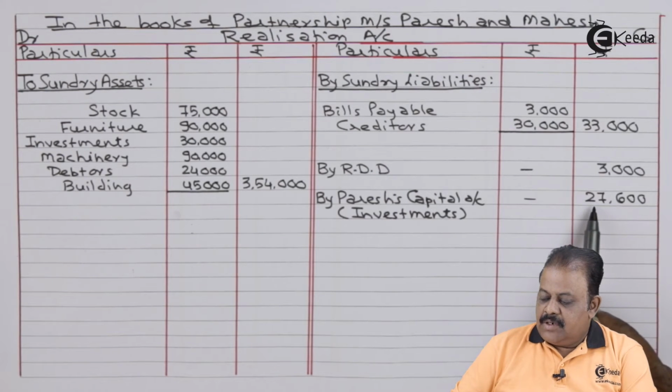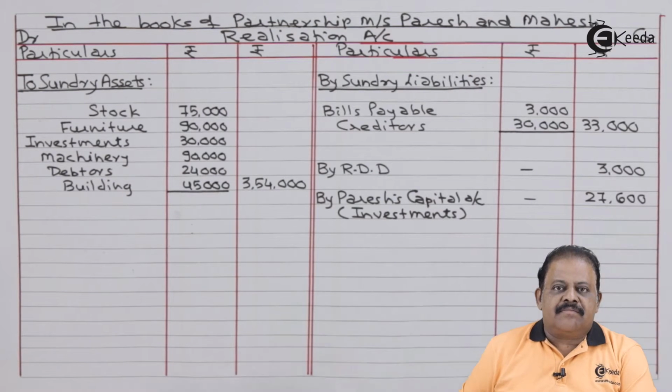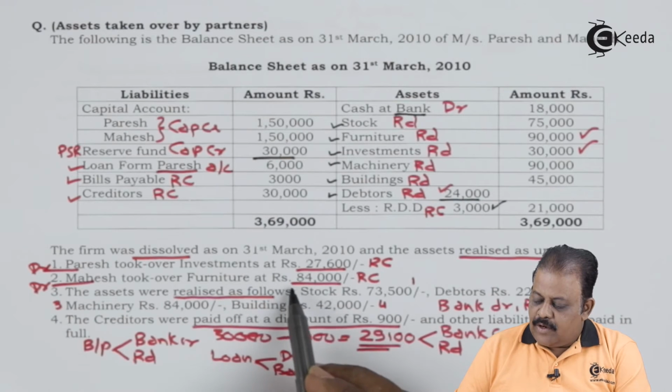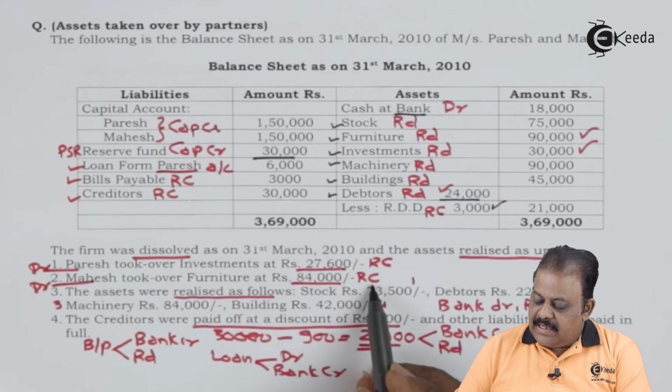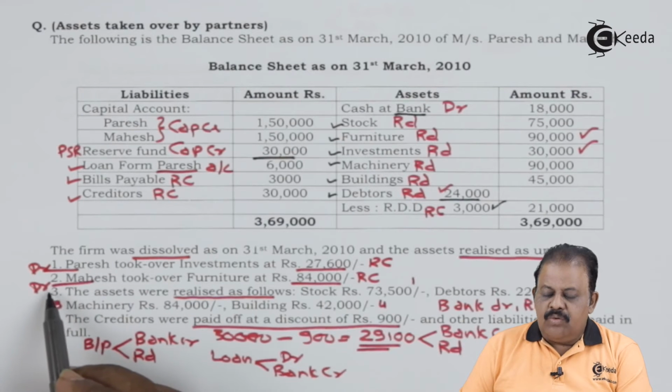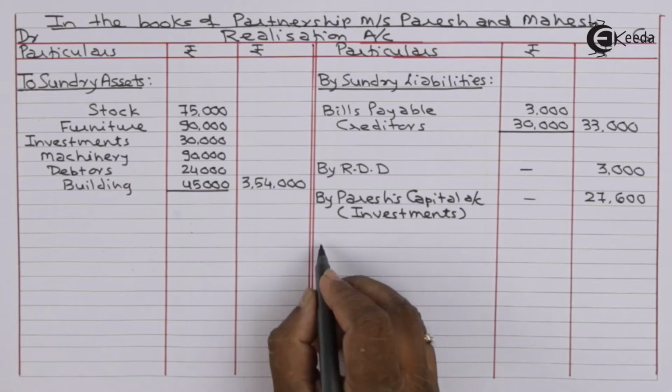Realization account credit side by Paresh capital account, investments taken 27,600. Mahesh took over furniture at rupees 84,000. This will be credited to realization account and debited to Mahesh capital account.